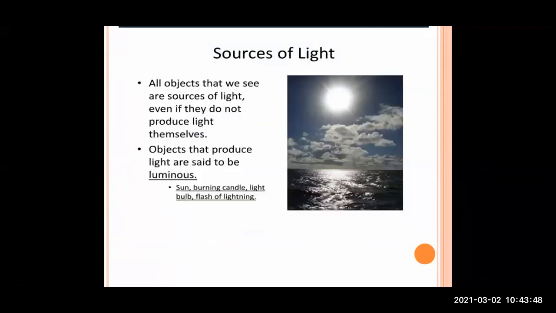Now, sources of light. All objects that we see are sources of light, even if they do not produce light themselves. Those objects which produce light themselves are called luminous. You can see the sun, burning candle, light bulb, and flash of lightning. These all emit their own light.